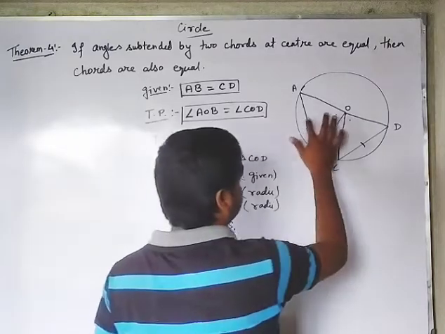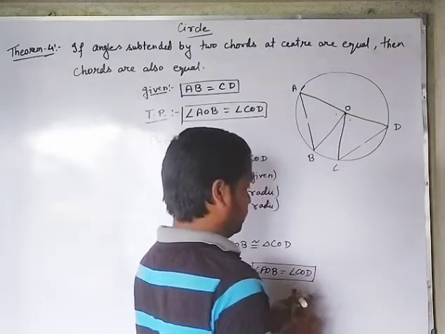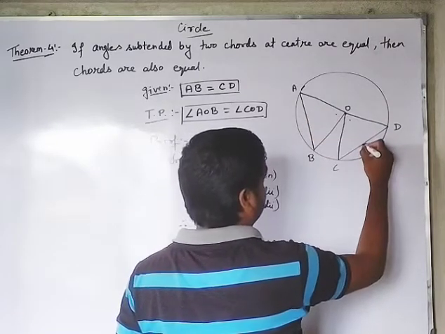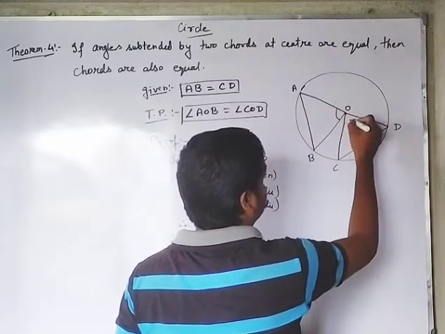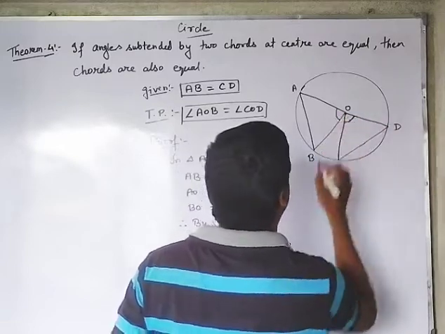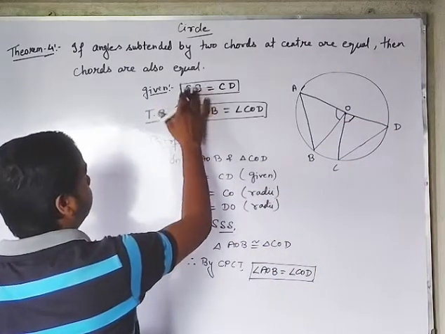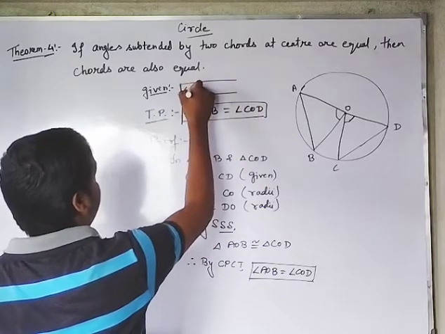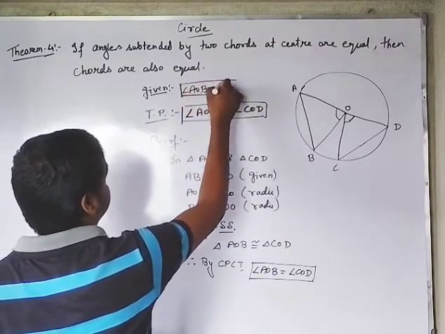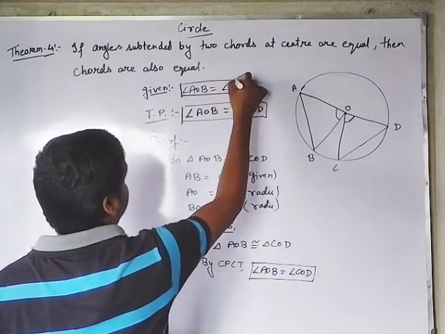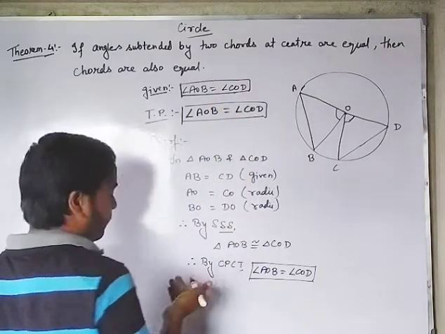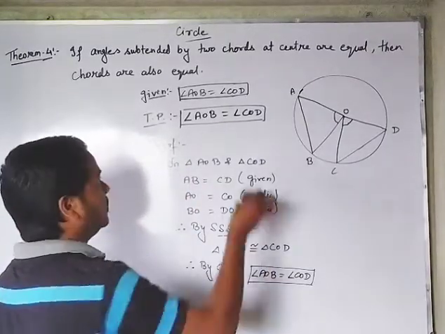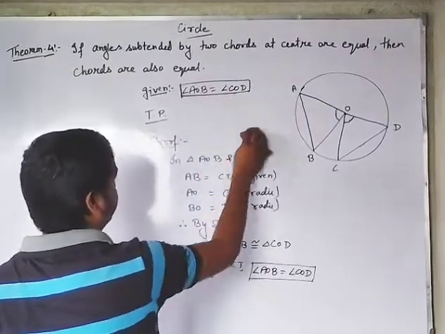It means this equality of chords is not given. It is not given that chords are equal. It is given here that angles are equal. These two angles are equal. We need to prove it, so here we will change the given part. What is given here? Angle AOB is equal to angle COD. This is given. And what do we need to prove? That the chords are equal. It means AB is equal to CD.